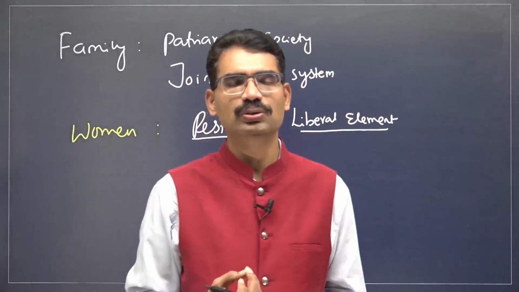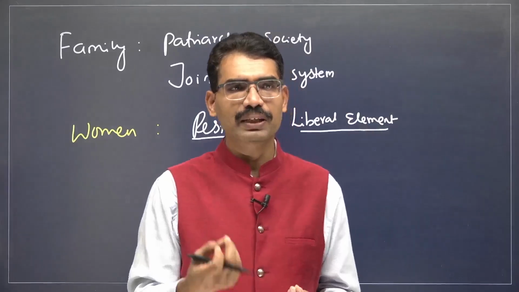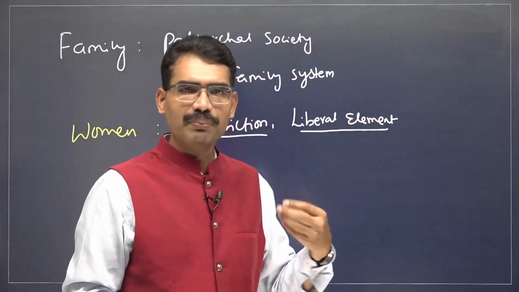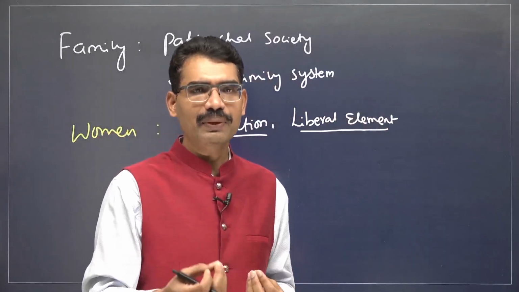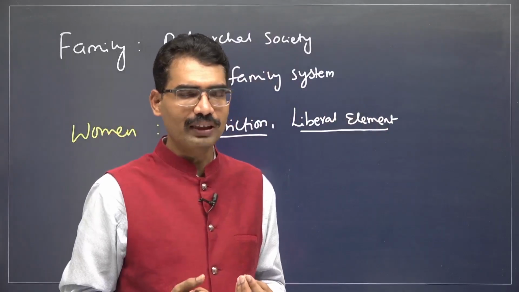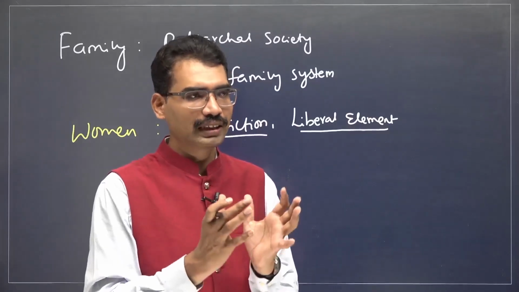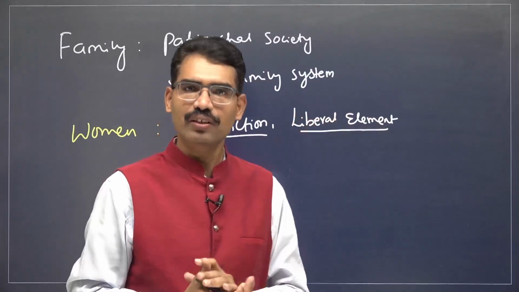Naturally, when it comes to tribal areas, liberal elements you will see with respect to women's status. In urban areas, you will identify liberal values with respect to women. But when it comes to orthodox or conservative villages, if you go there, even more restrictions you will witness.